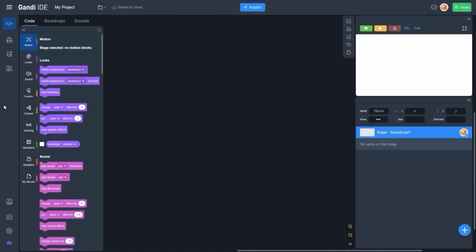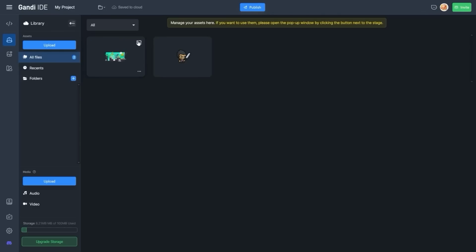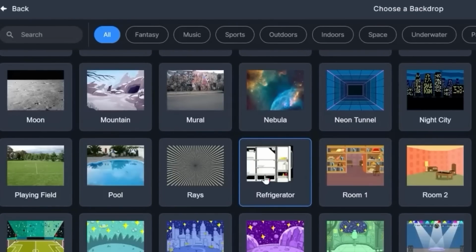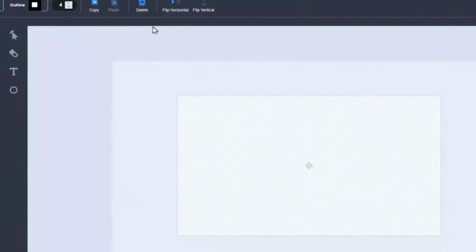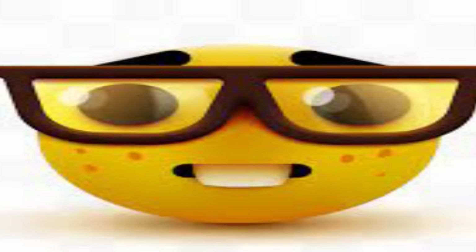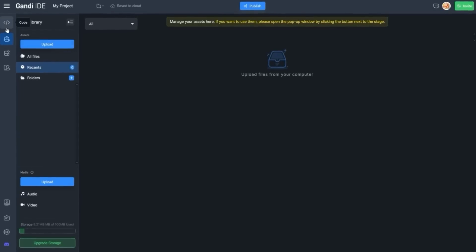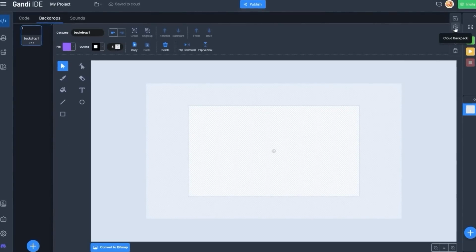Pretty cool. Okay, we first need a background. Ooh, okay. What do I do? I want to put this in my costumes. What do I do? No, these are the default Scratch backgrounds. I don't want these. I want the cool ones. I did not see this. I cannot read. If you want to use them, please open the pop-up window by clicking the button next to the stage. Get out! Just drag it in.